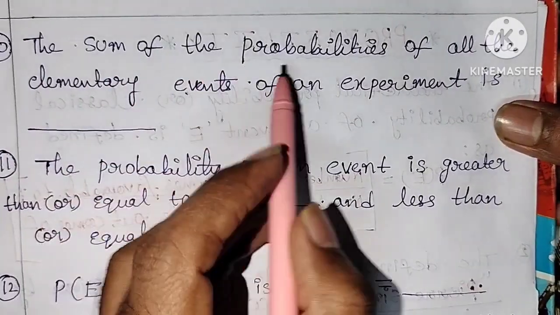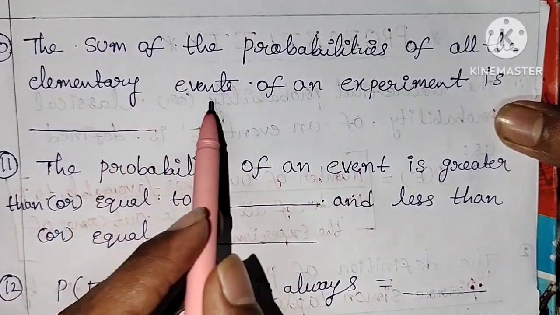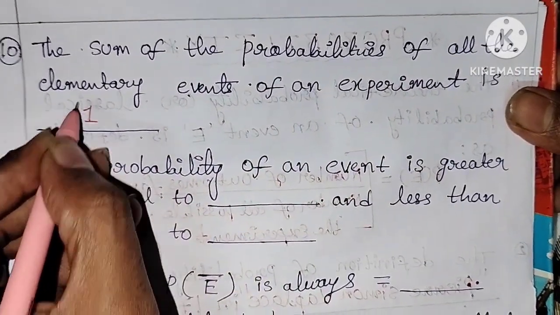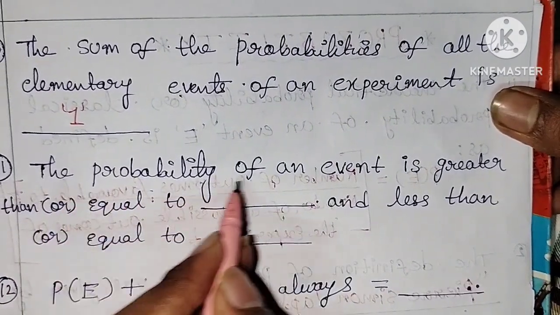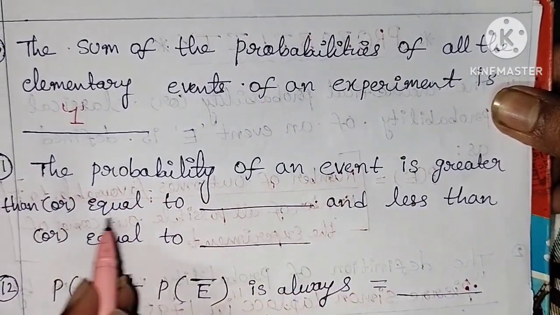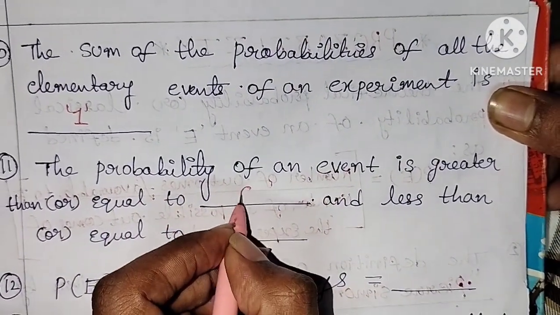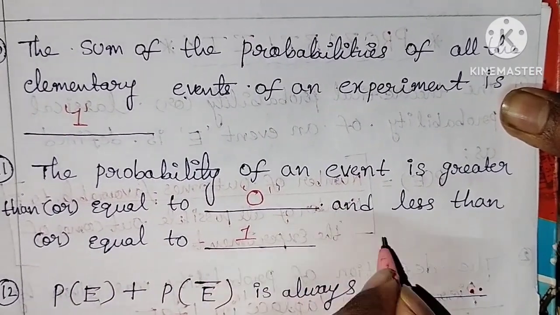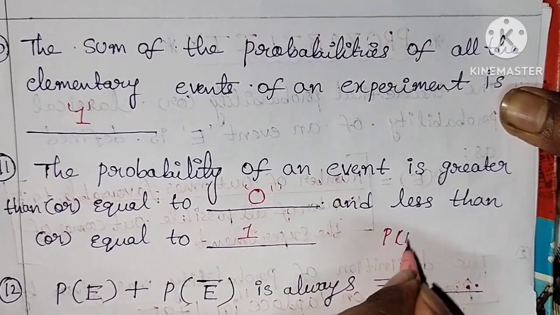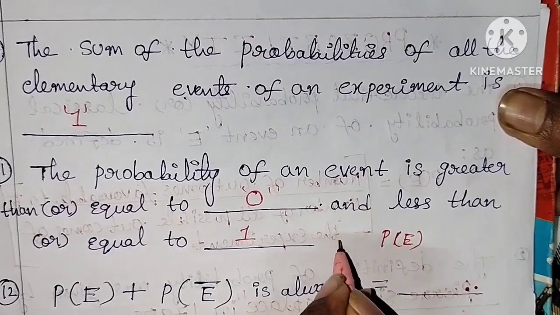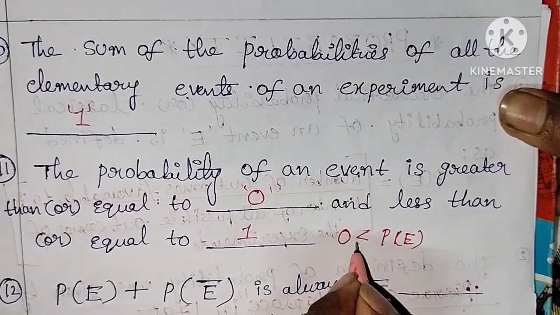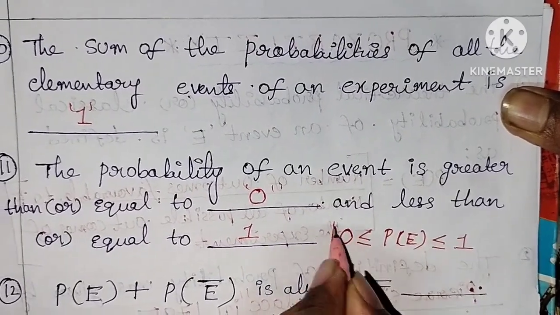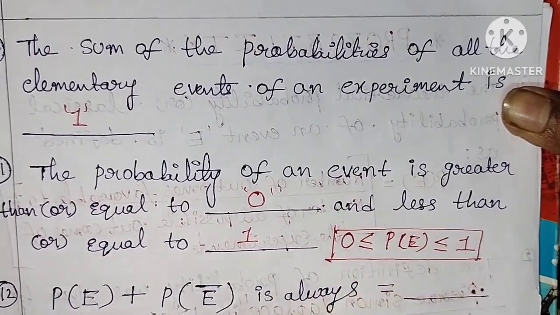The sum of probabilities of all the elementary events of an experiment is 1. The probability of an event is greater than or equal to 0 and less than or equal to 1. So this is the condition.